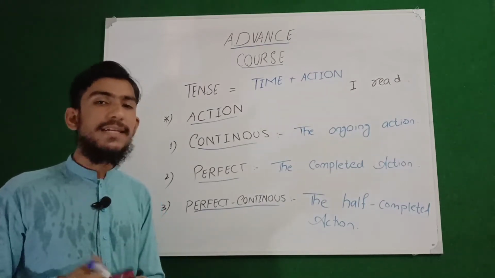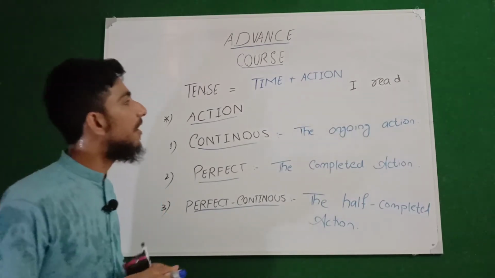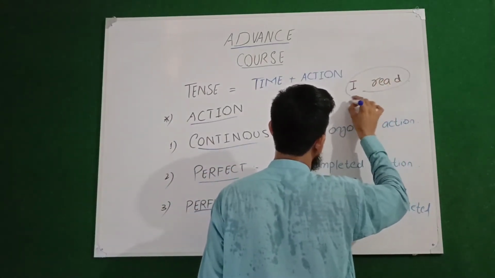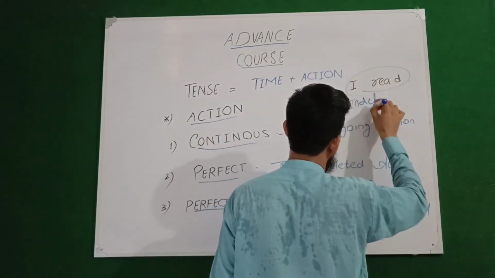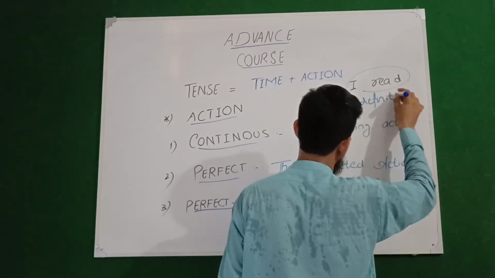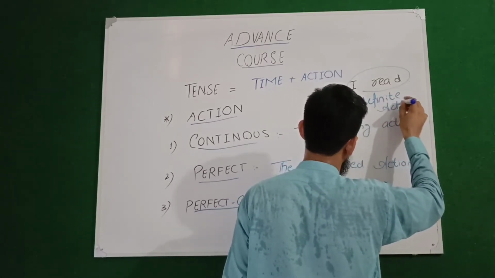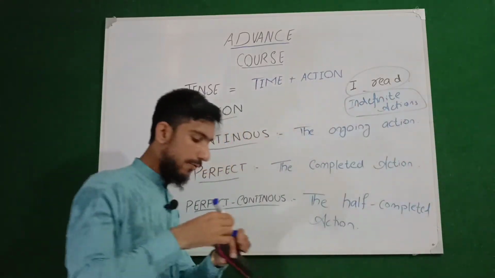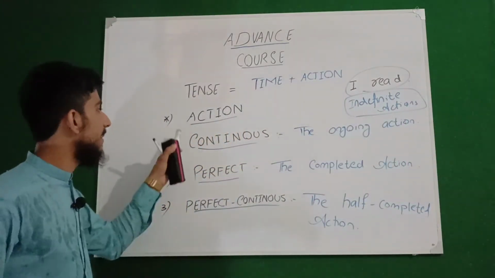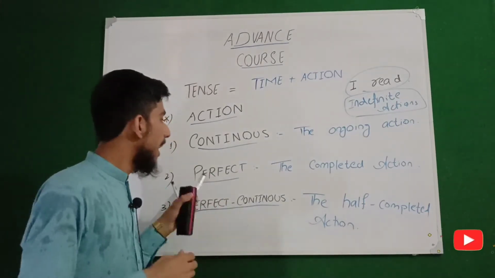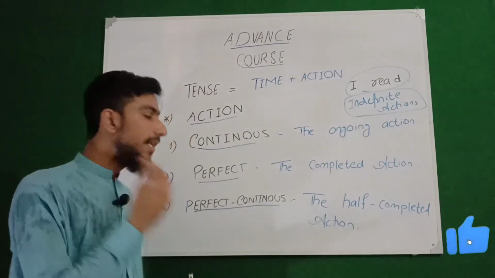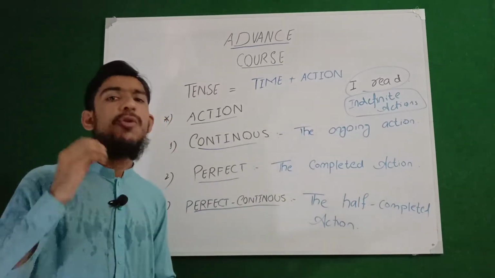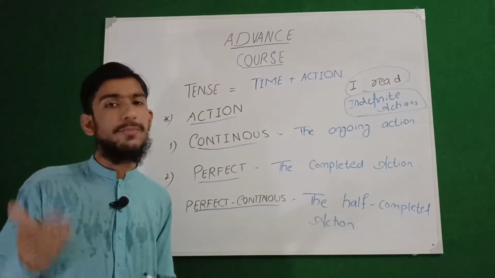So we call these types of sentences, or these actions, indefinite actions. So remember that we have understood four types of action. One is continuous, which is the ongoing action. Other is perfect, which is the complete action. Other is perfect continuous, which is the half complete action. And other is indefinite action, because it does not specify any time or process.